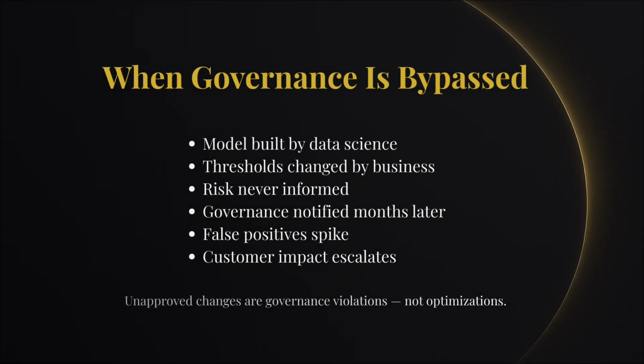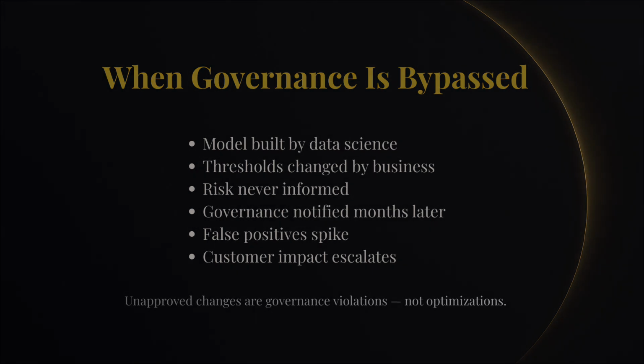In a global bank, a model for fraud detection was built by data science. But the business team modified thresholds. Risk was never informed. Governance saw the changes months later. Outcome: false positives skyrocketed. Customer impact spiked. Regulators launched an inquiry. This is what happens when governance is bypassed. CyberLex lesson: unapproved changes are not optimizations, they are governance violations.